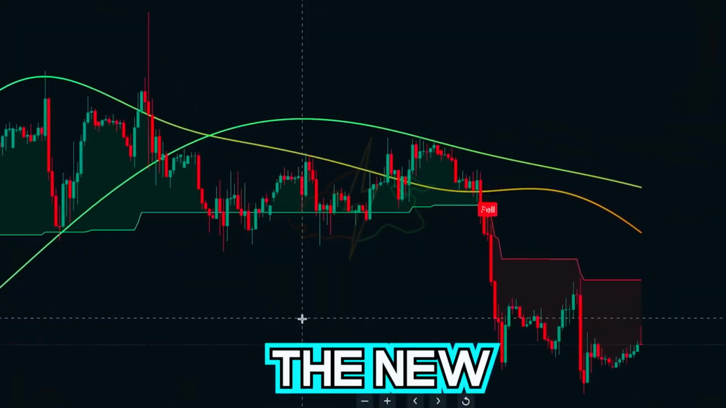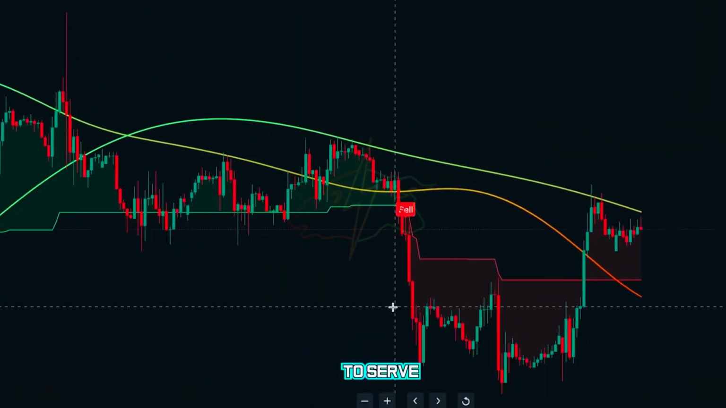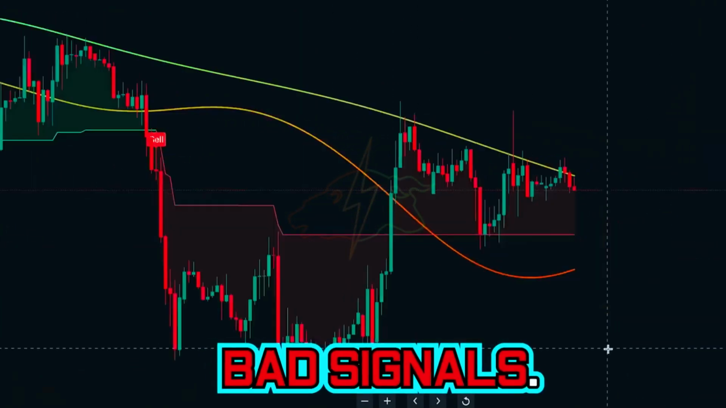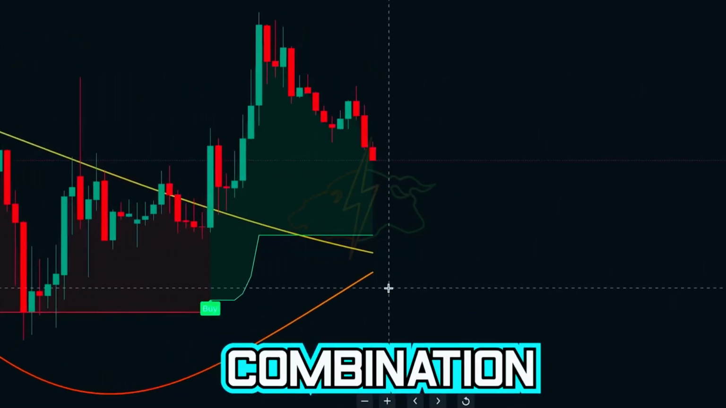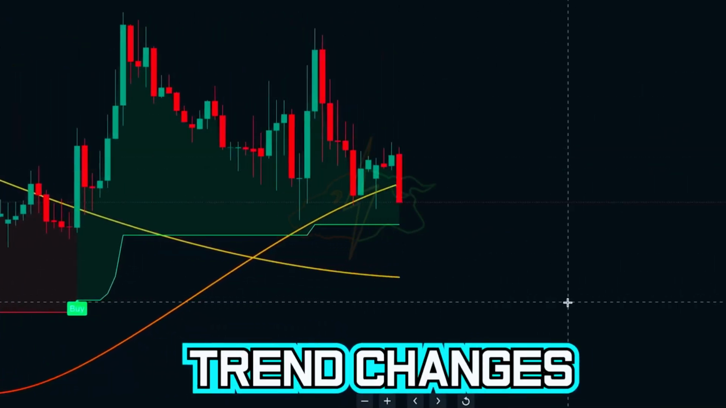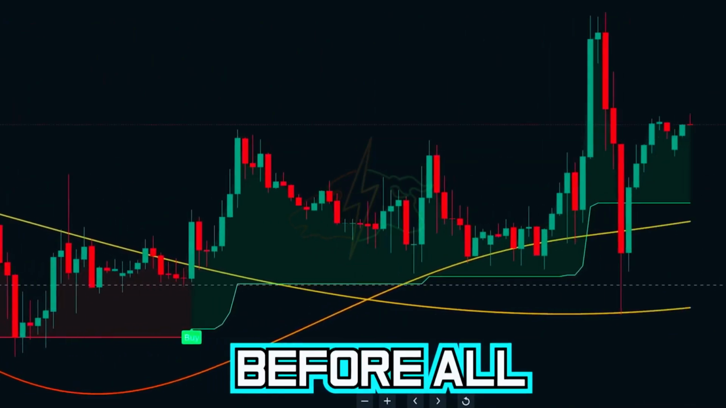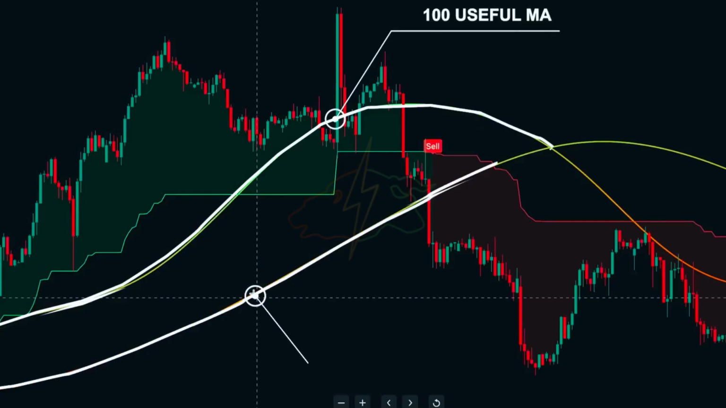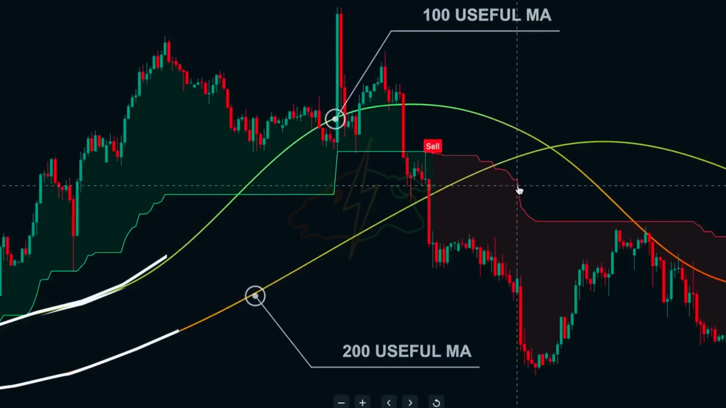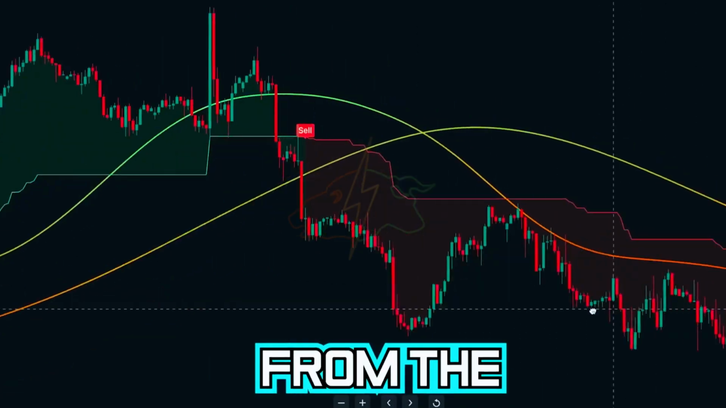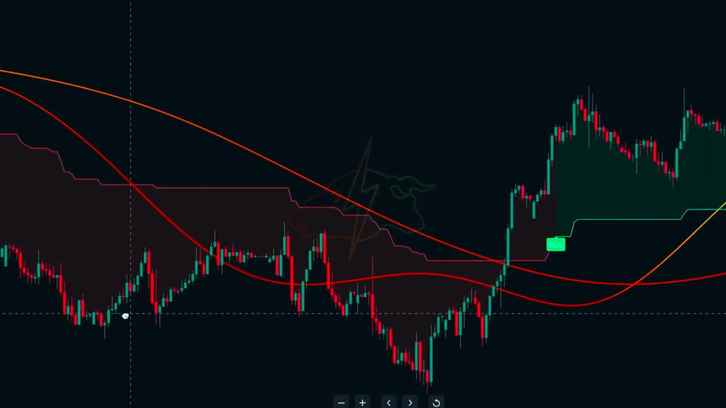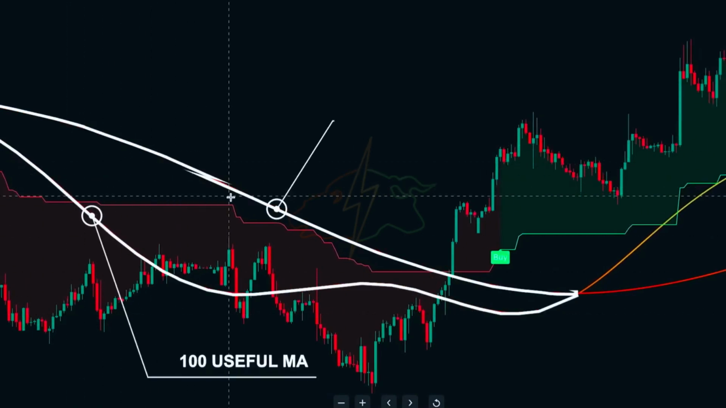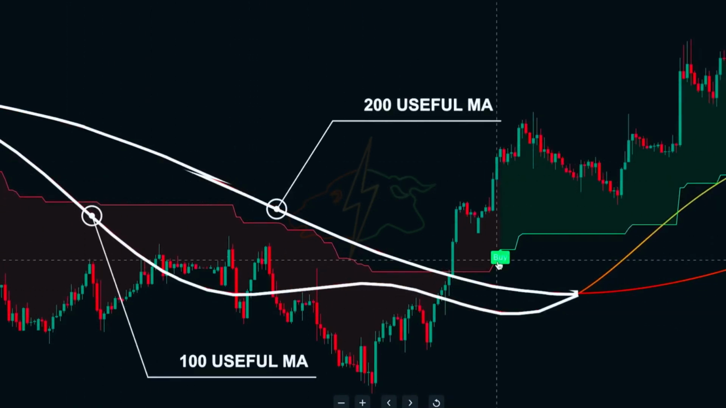Great. The new indicators added to the chart will be used to serve as a way to filter out bad signals. We will be using the combination of these indicators to catch trend changes at the earliest point before all the indicators have shifted. If the 100 useful MA is above the 200, indicating a bullish market, we will only take bearish signals from the G channel indicator. And if the 100 useful MA is below the 200, we will only take bullish signals.